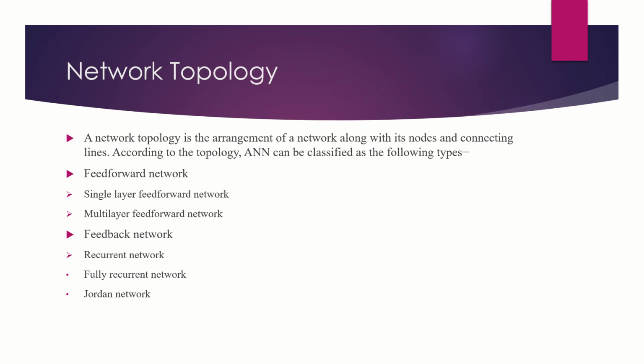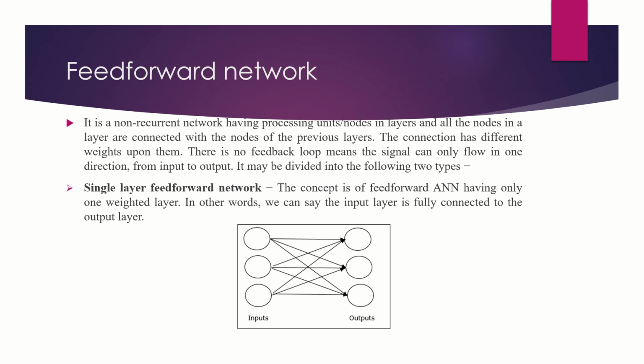According to the topology, ANN is classified into the following types: feed forward network, single layer feed forward network, multi-layer feed forward network, and the feedback network, recurrent network, fully recurrent network, and the Jordan network. These networks we will discuss in the next slides. So what is a feed forward network?